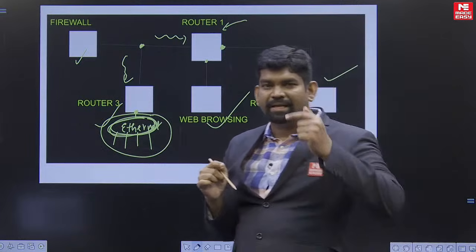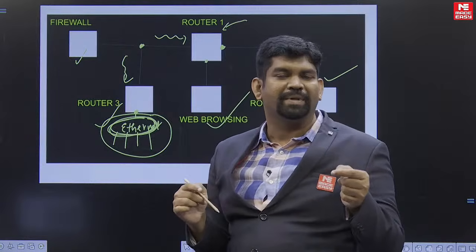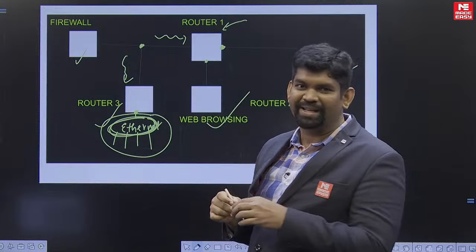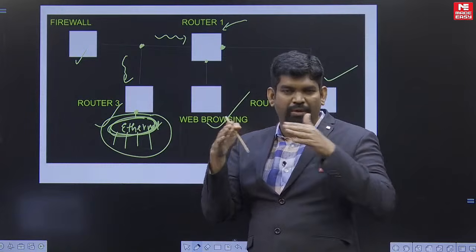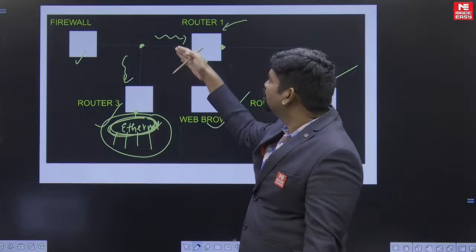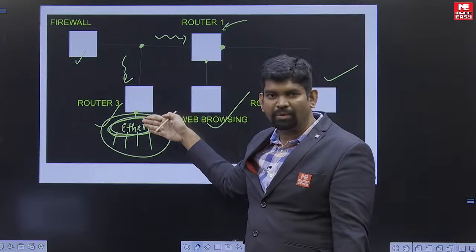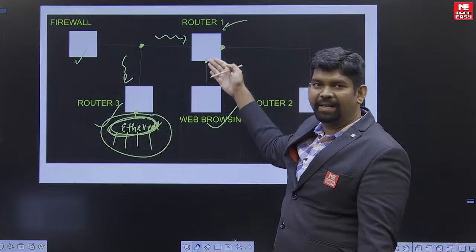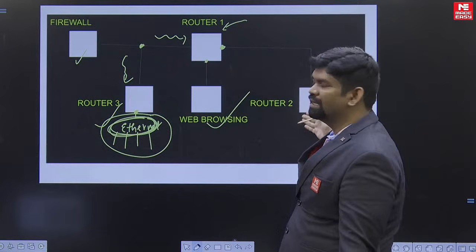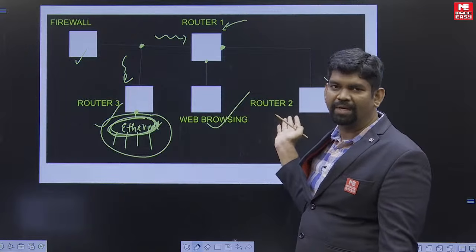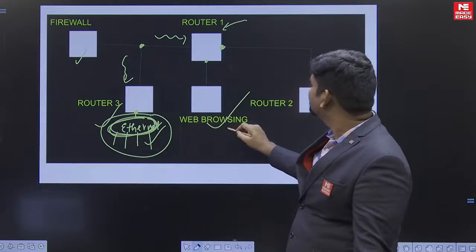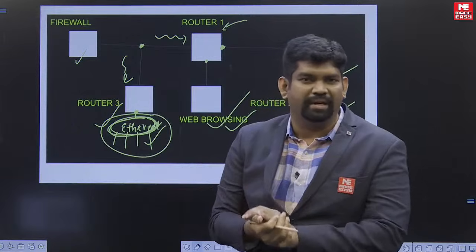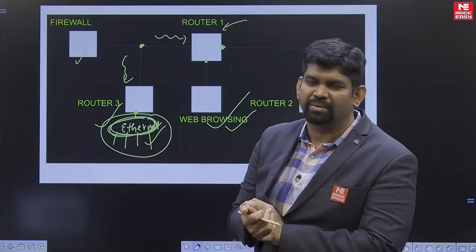So basically, you can also call this concept VLSM, variable length subnet masking. What is happening in a hierarchy is that when I divide into two equal parts, half is already given to router 3 and the systems are connected there. From the remaining half, it is again further divided, so it comes under multi-level subnetting. So this is one subnet, second and third subnets, 3 subnets as per the data given by the students.